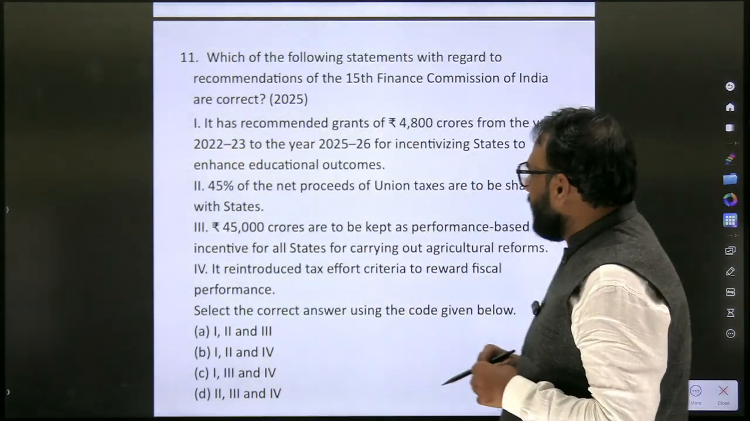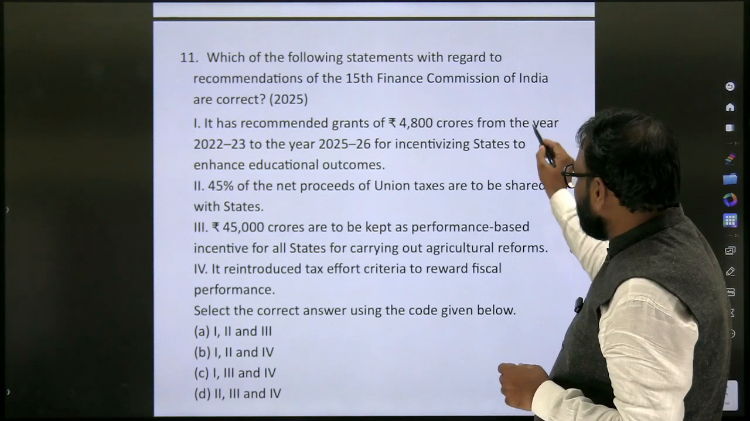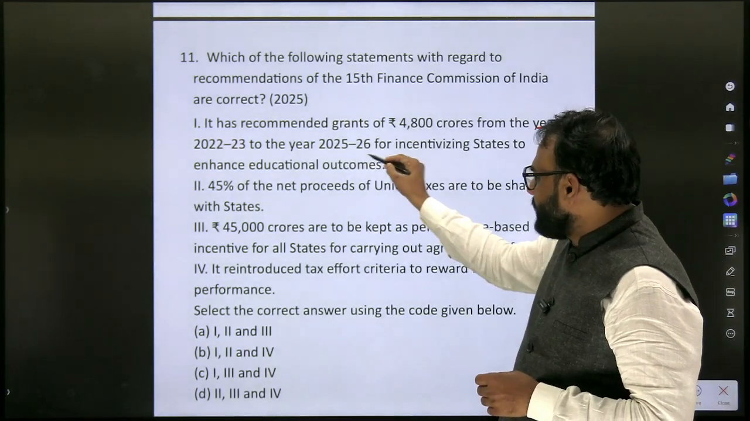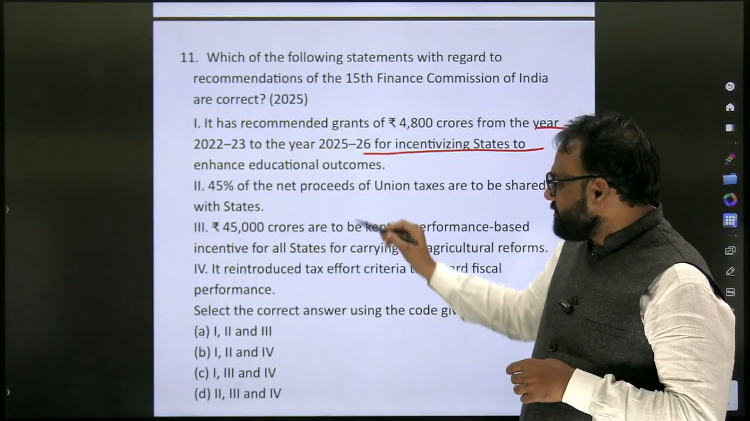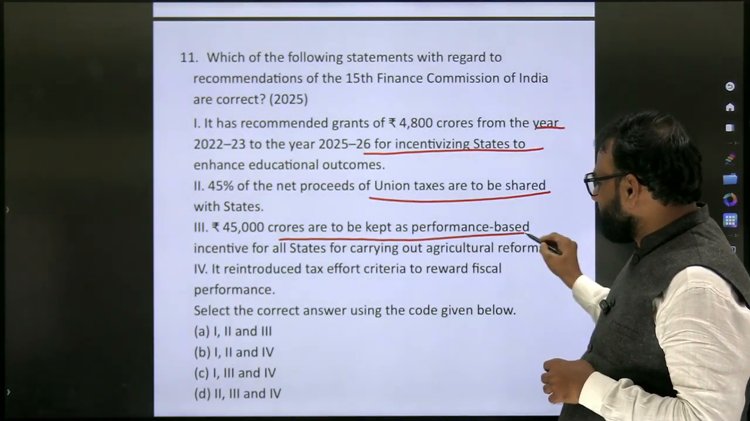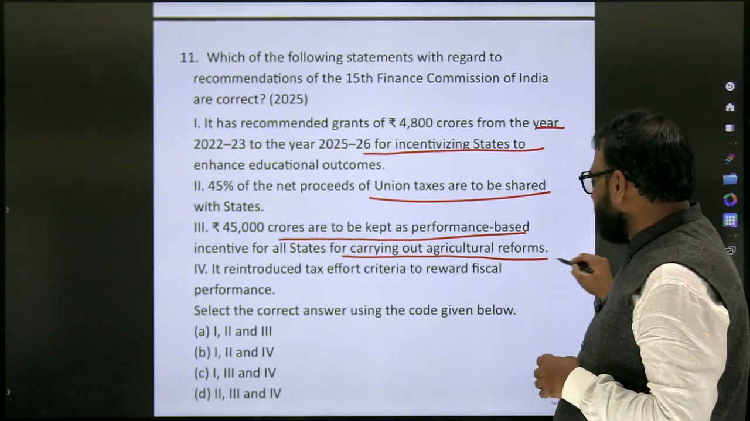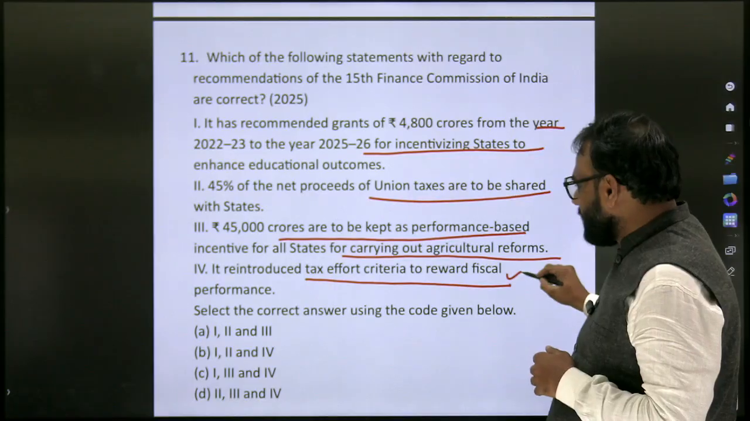Which of the following statements with regard to the recommendations of the 15th Finance Commission of India are correct? It has recommended grants of 4,800 crores from the year 2022-23 to the year 25-26 for incentivizing states to enhance educational outcomes. 45% of the net proceeds of the union taxes are to be shared with the states. 45,000 crores are to be kept as performance-based incentive for all states for carrying out agricultural reforms. It reintroduced tax effort criteria to reward fiscal performance.